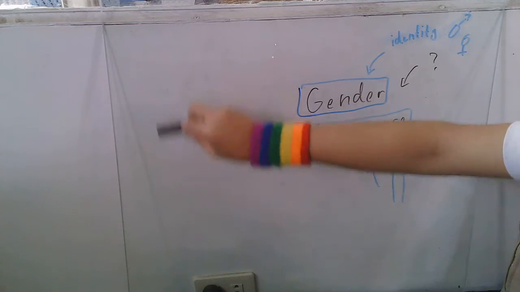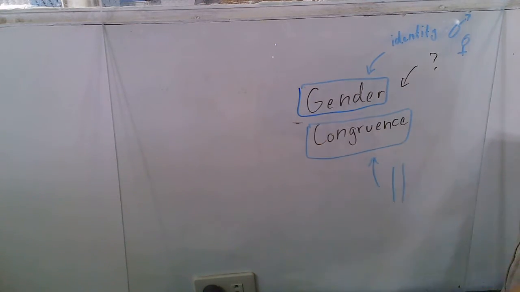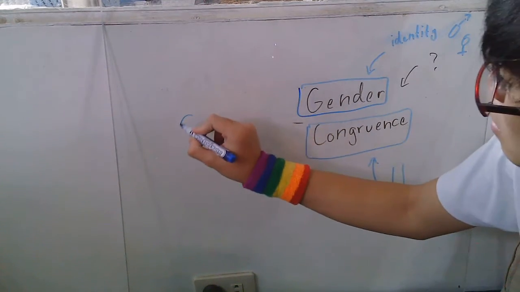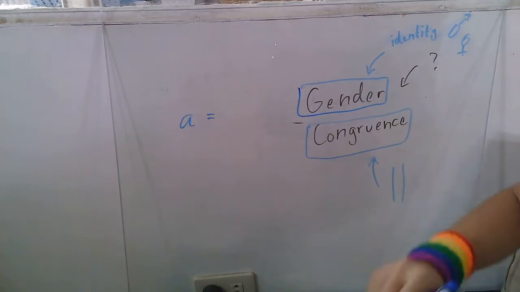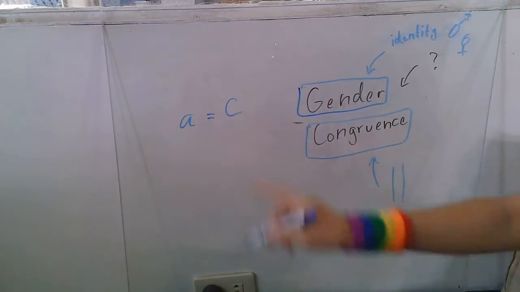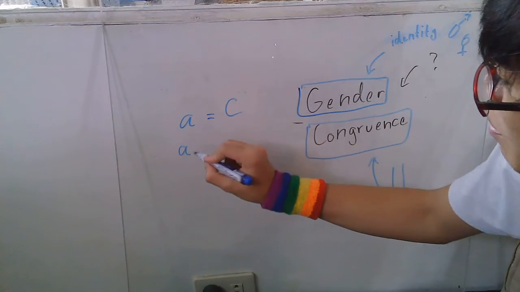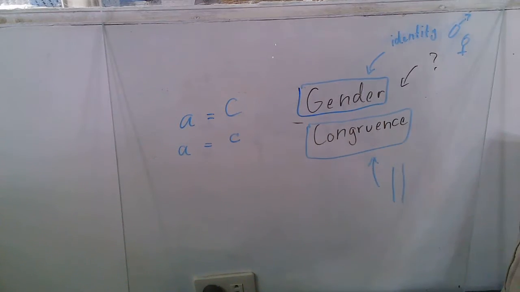Now let's combine the two and say gender congruence. What do we mean by gender congruence? We mean not two genders being congruent or the same, but rather that the appearance, A, is equivalent to the condition, or the appearance is equal to the decision.